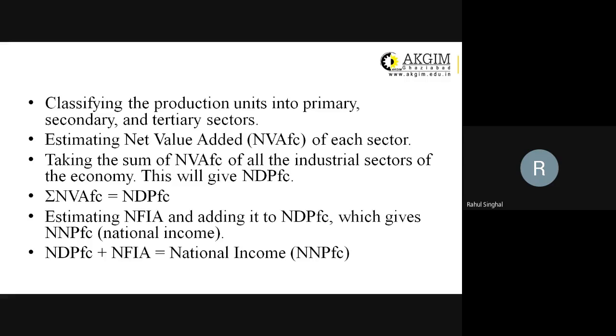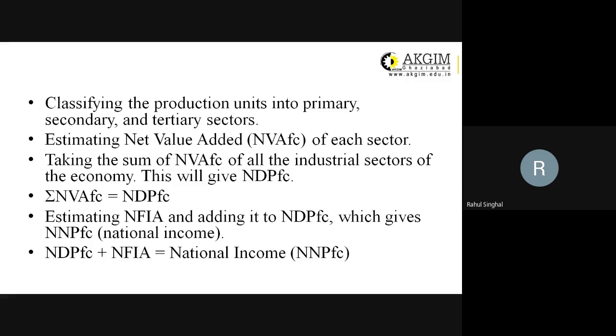Once we classify these sectors, we will be identifying net value added. Net value added is also known as net domestic product of each sector. We are going to identify net value added by each sector, and then we will add it up. When we add up all the value added by the sectors, that will be known as net domestic product at factor cost. So net value added at factor cost or gross domestic product at factor cost are the same.